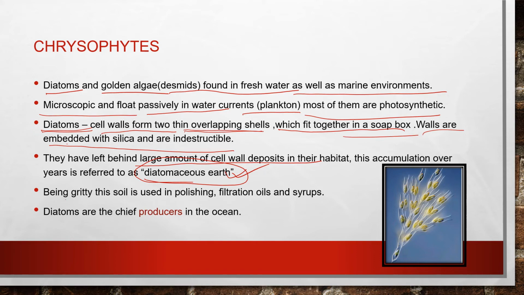Now being gritty, this soil is actually used in polishing, filtration of oils and syrups. Now diatoms are the chief producers of the ocean. So these are planktons, these are chief producers of oceans, and as they are gritty, this soil is used in polishing, filtration and in making syrups and all.